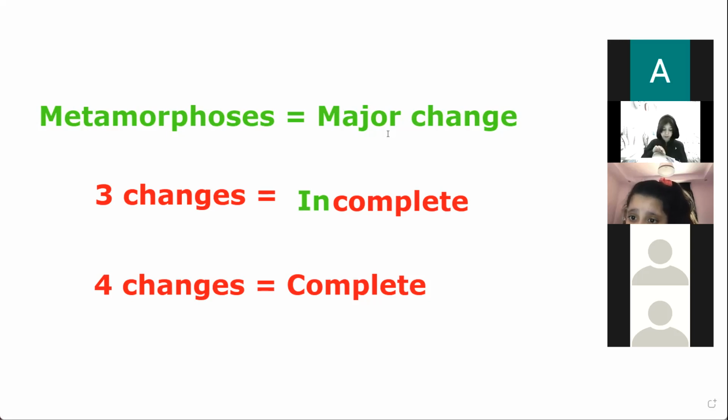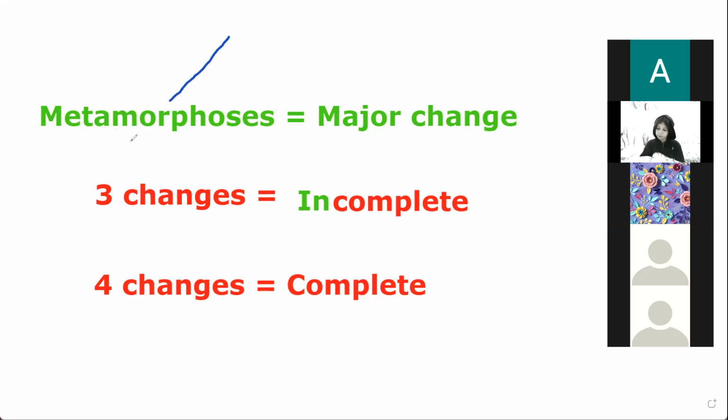If it looks the same, like a bear, a giraffe or a deer, most mammals, they do not go through metamorphosis. They have a normal life cycle and do not have a major change.